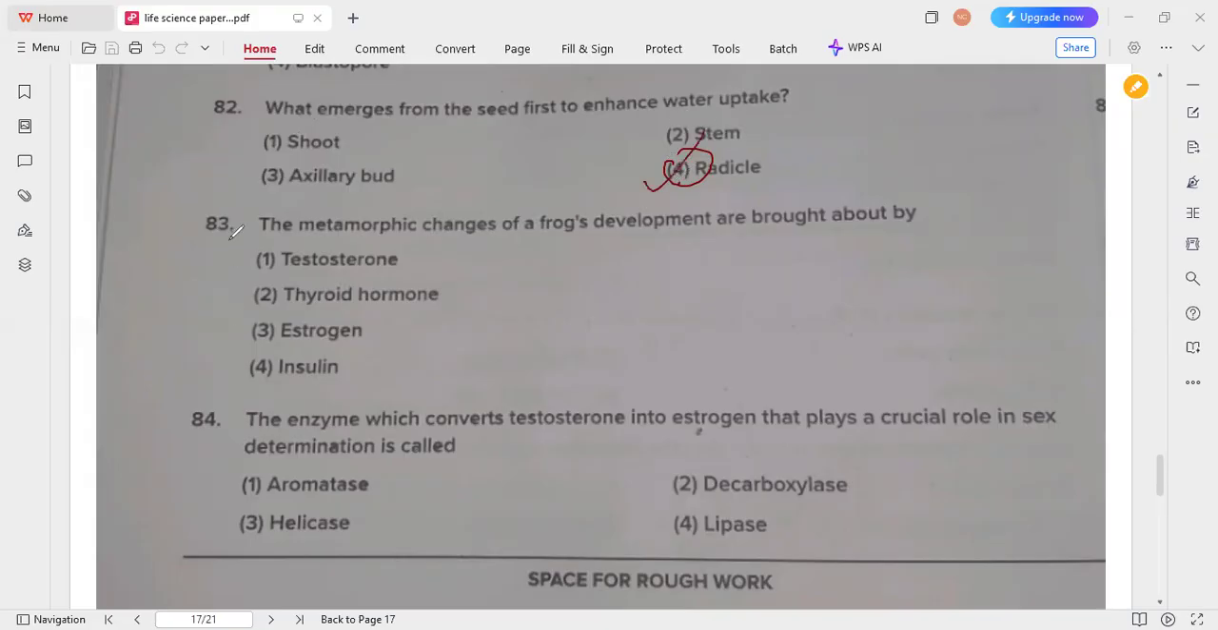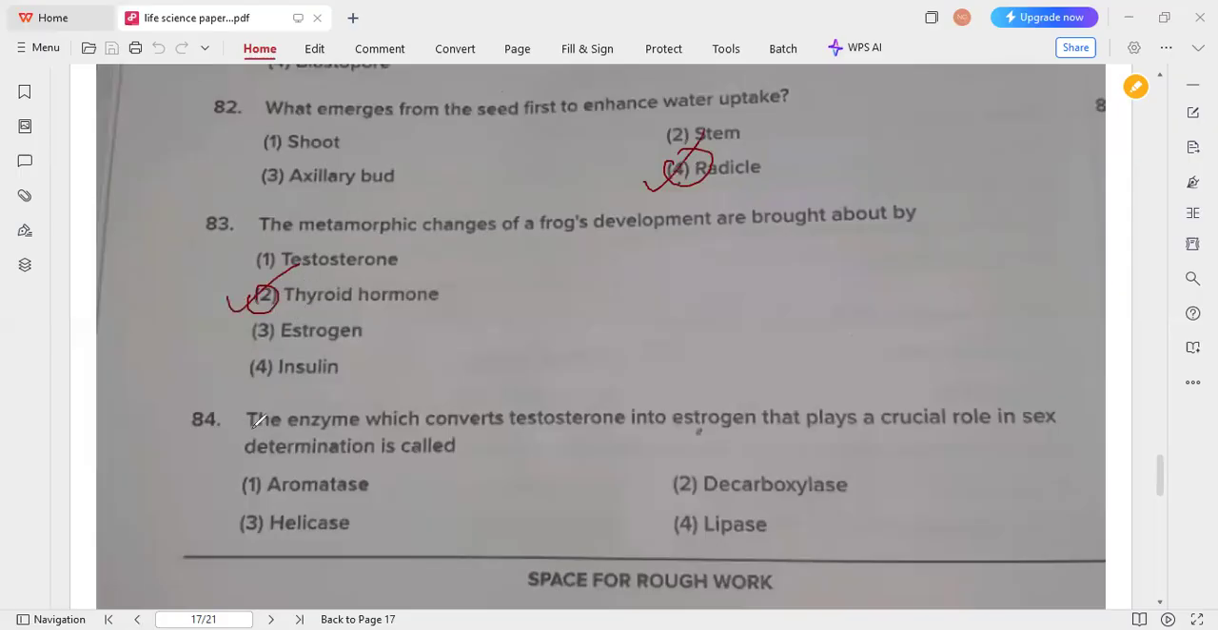Okay. So next one is 83. The metamorphic changes of rocks development are brought about by. So this is brought about by thyroxine, that is, the thyroid hormone. So option 2 is the correct answer for this question.